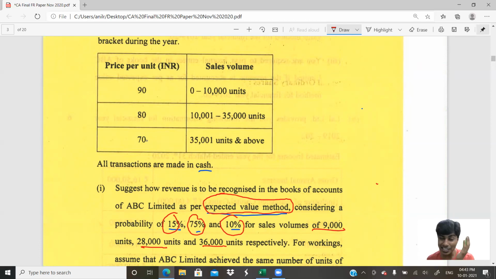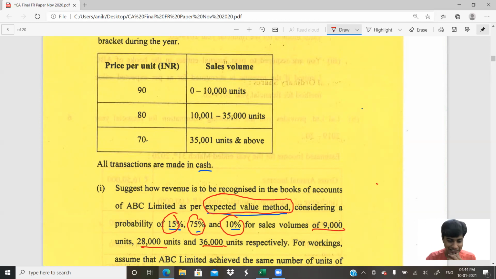But does the institute think so? That we would have to wait and watch for the suggested answers to be released by ICAI. Once the suggested answers come, then we'll see whether they're multiplying by the price per unit individually or doing it on the total units. Whatever I just told you, I'll put across in the Excel sheet and show you with the calculations. You don't have to worry, I just explained. Those of you who already had this ambiguity, I'm hoping I solved it. Those of you who didn't have it, you better have that ambiguity now, because that's worthwhile thinking about.